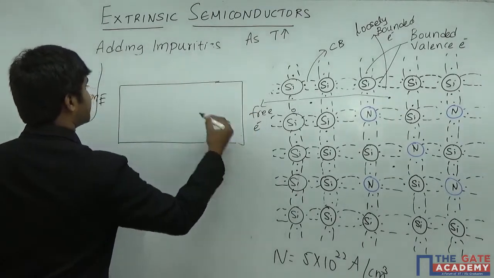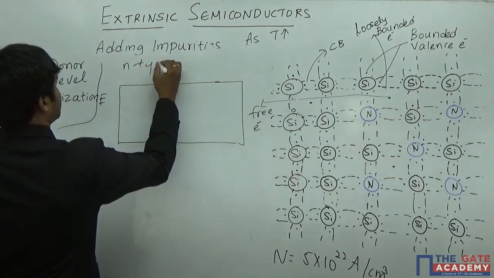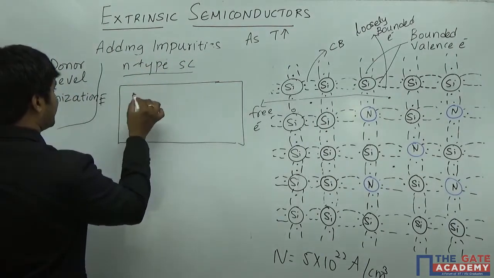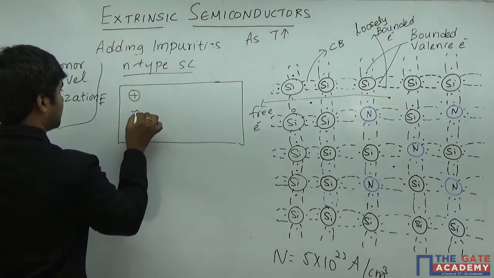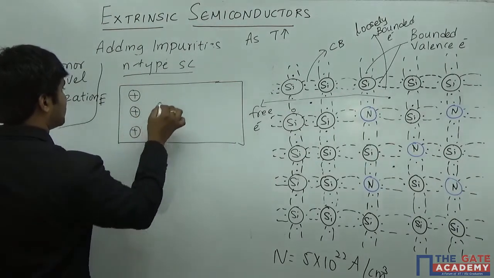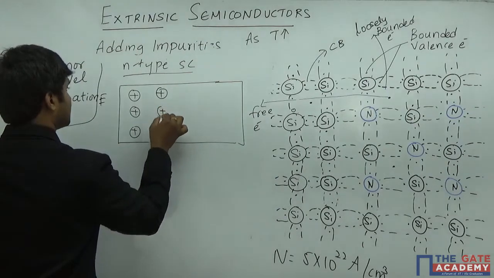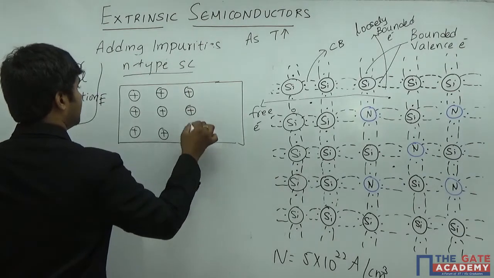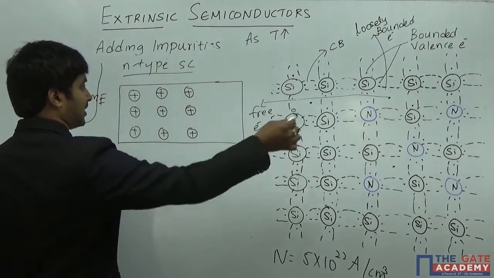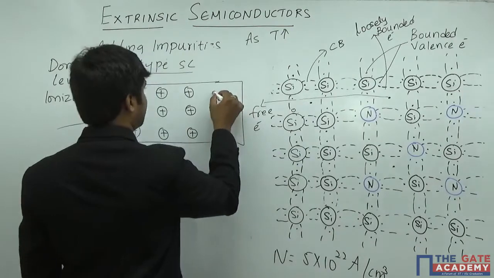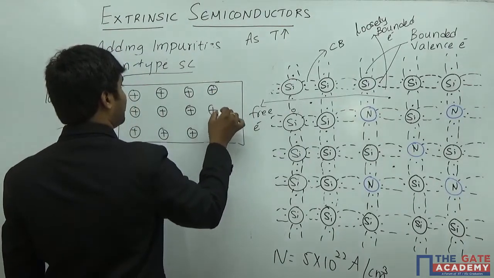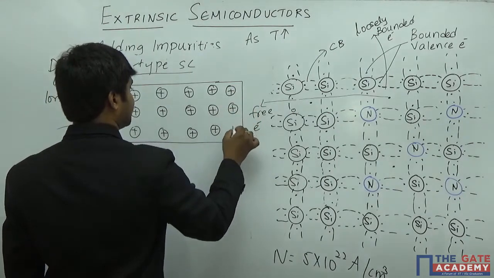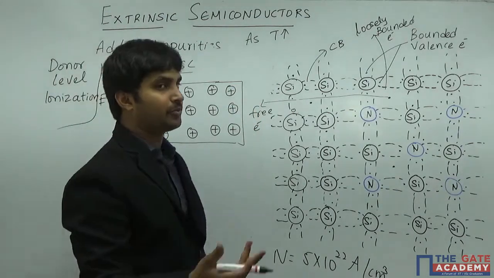Now if it is an N-type semiconductor, generally an N-type semiconductor is represented with the dopant atoms which are ionized. Just now I told you that the nitrogen atoms are going to be ionized. So why am I representing a positive ion here? Because all the impurities, which are nothing but the pentavalent impurities, when you are removing an electron from it, the fifth electron is removed. It means that it is going to become an ion.